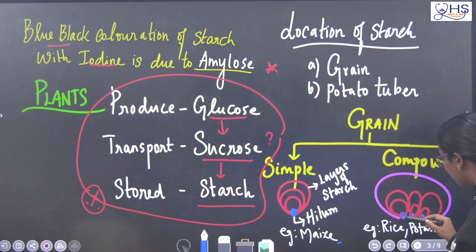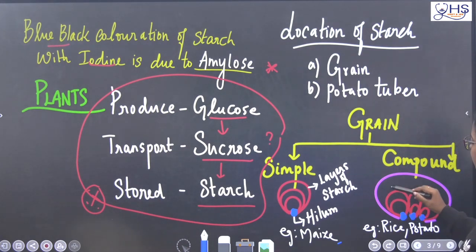So you see here one hilum, two hilum and three hilum. This hilum is surrounded by what? The layer of starch. Here also it is surrounded by the layer of starch. Here also it is surrounded by the layer of starch. So this particular structure is called a compound grain. It is seen in rice and potatoes.